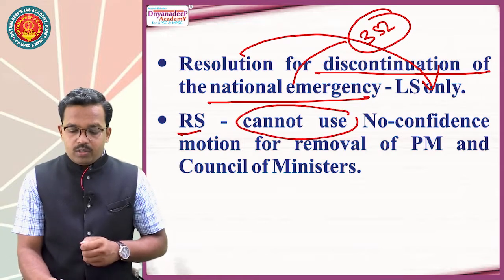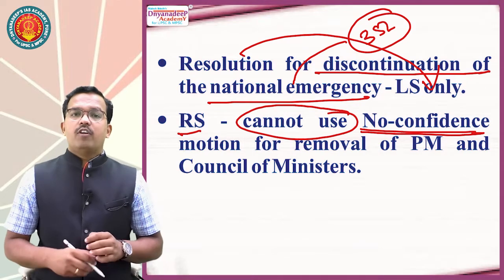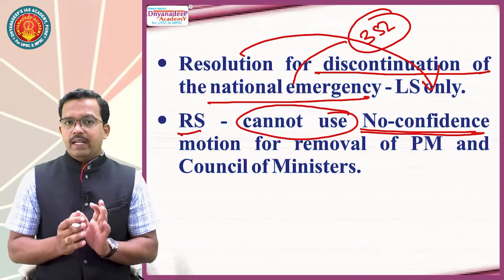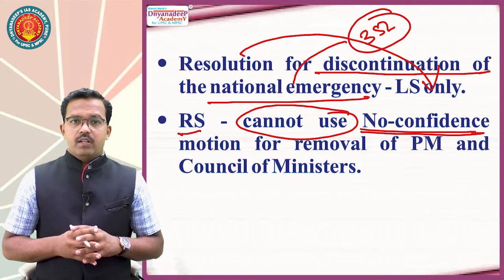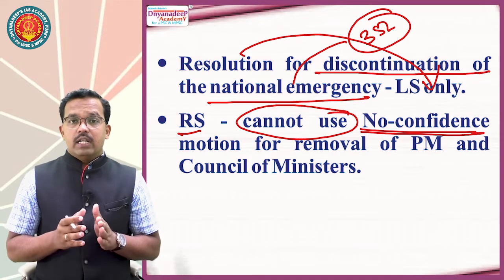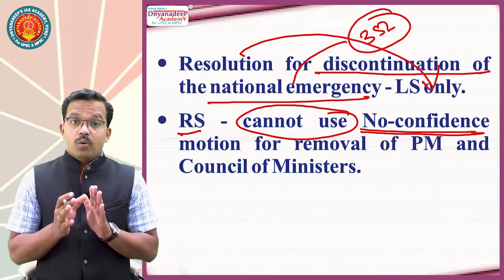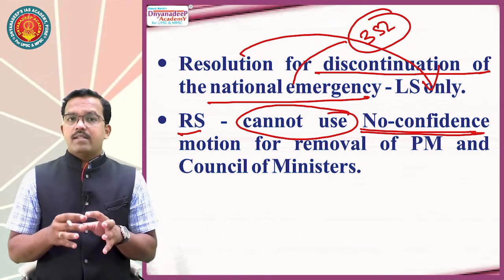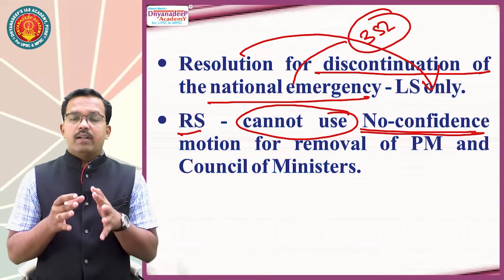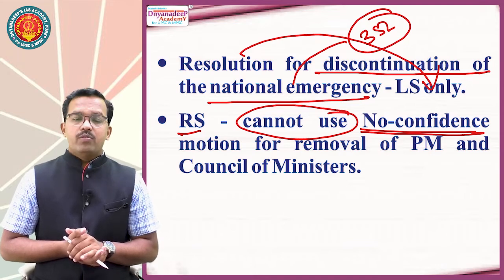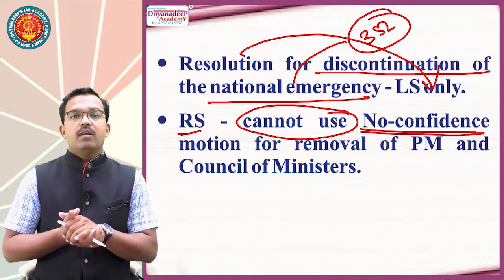Rajya Sabha cannot use a no confidence motion for removal of the Prime Minister and the Council of Ministers. One line which we have discussed many times: the Prime Minister and the Council of Ministers are collectively responsible to Parliament in general, and they are collectively responsible to Lok Sabha in particular. And this is the reason why a no confidence motion can be raised in Lok Sabha only. It cannot be raised in Rajya Sabha. That's why Rajya Sabha does not have the right to ascertain majority support to the Prime Minister and Council of Ministers in the House.